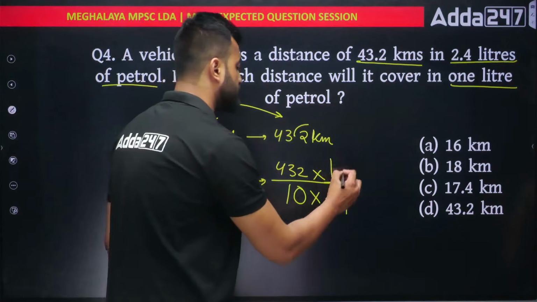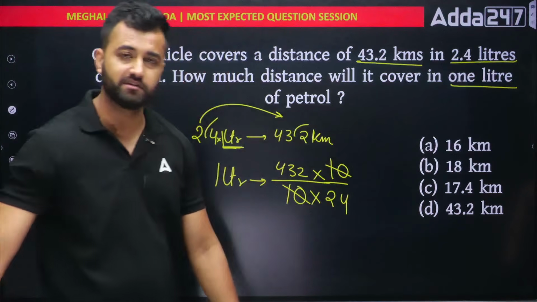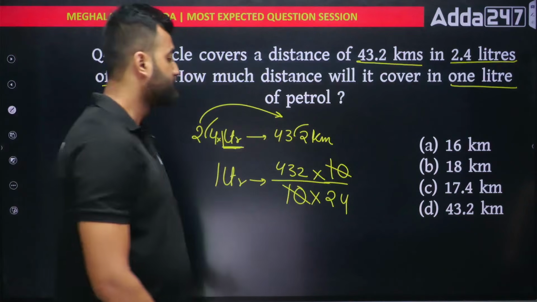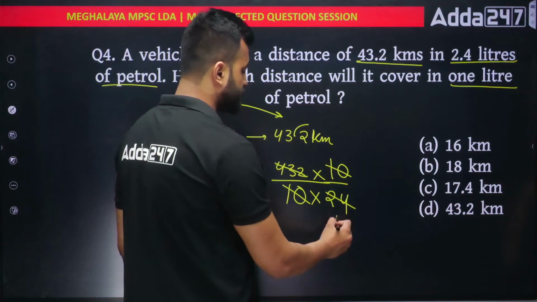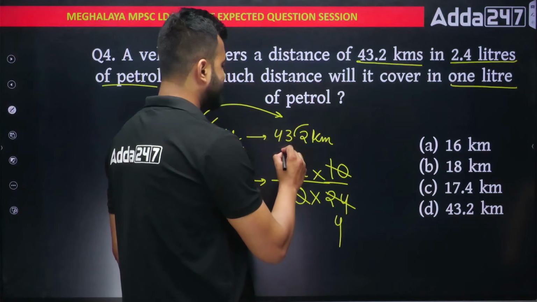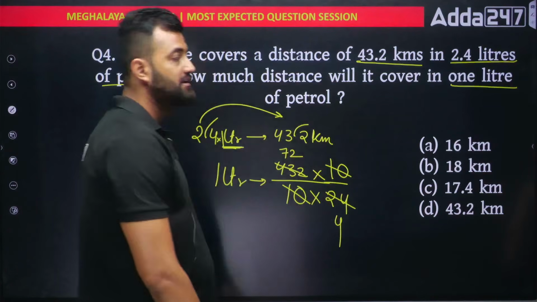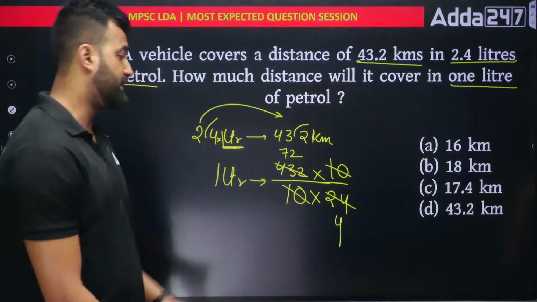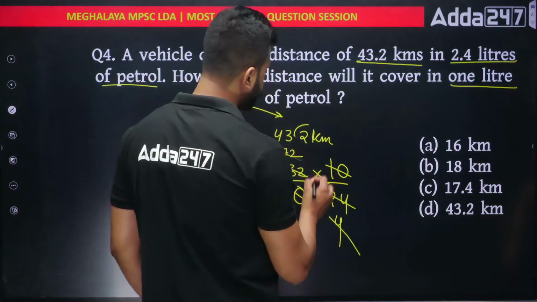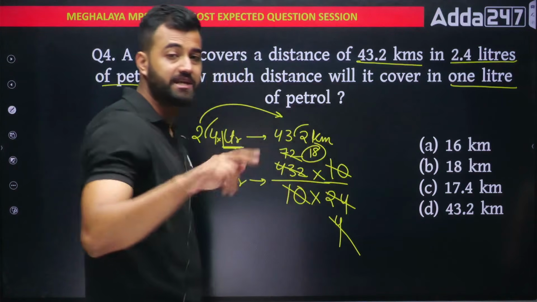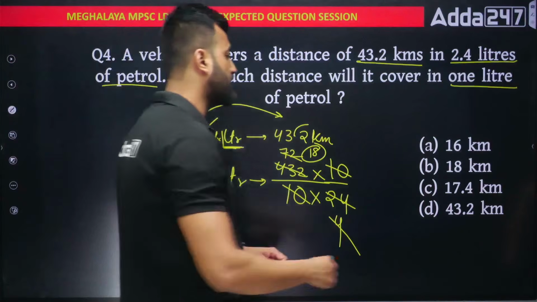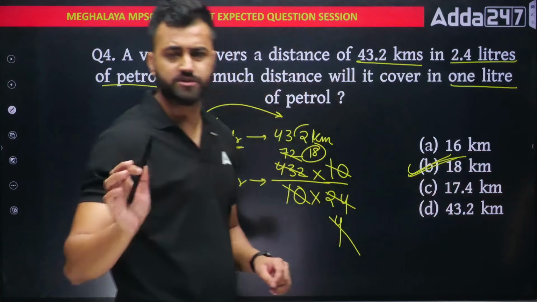So 10 comes here. See, 10 cancels out. It became easier, right? Now we can cancel these numbers. So we can cancel with 6. 6 4s are 24. 6 72s are 432. Similarly 4 18s are 72. That means 18 kilometers will be traveled in 1 liter. Very basic question.